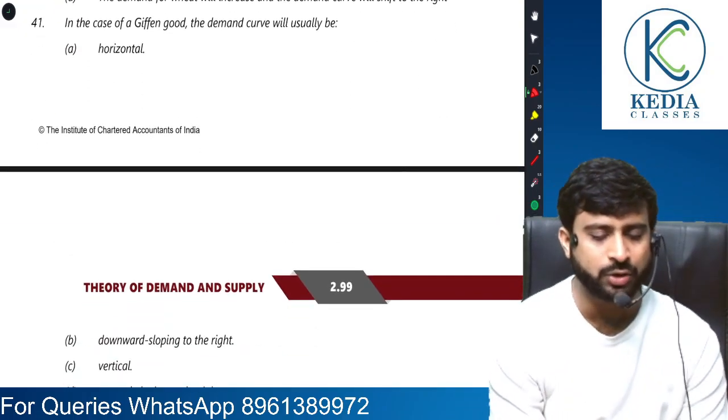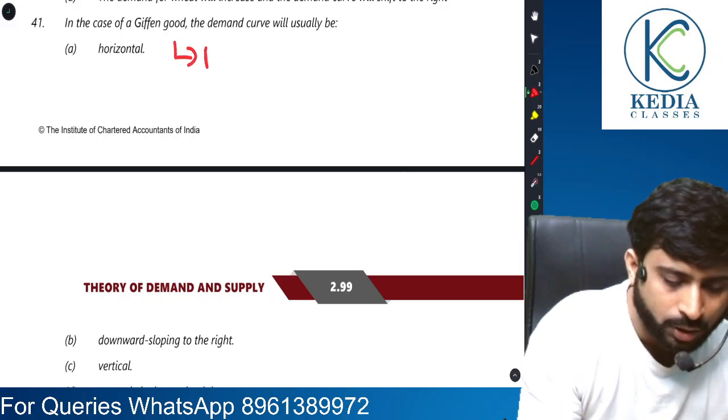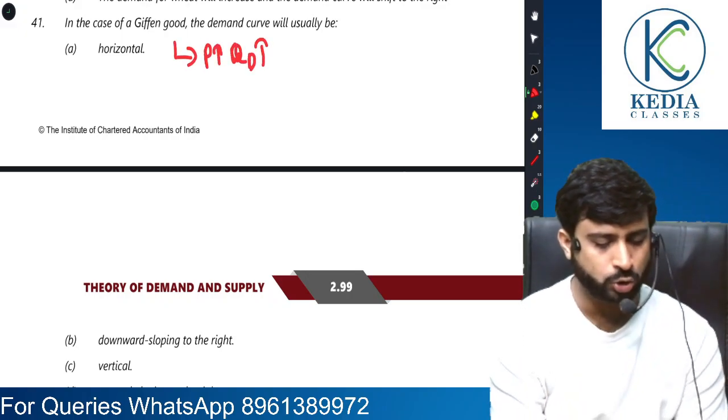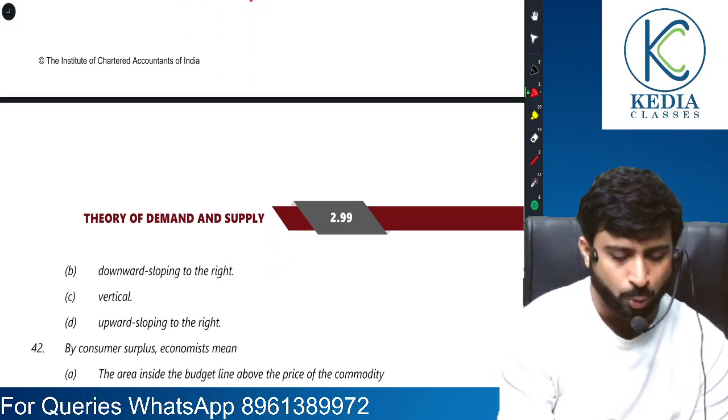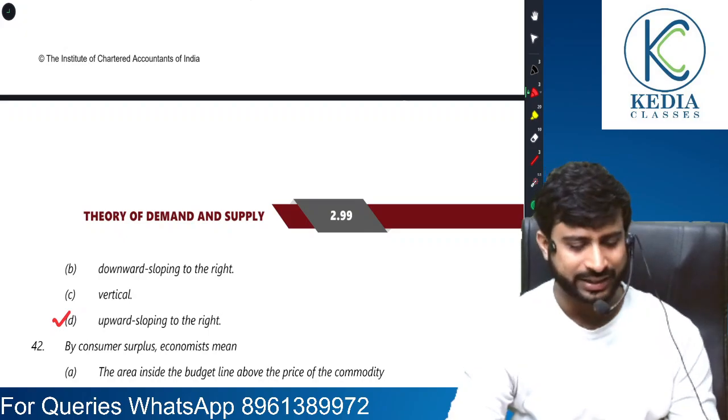Okay. In case of Giffen goods, see, Giffen goods are those inferior goods for which when we increase price, the quantity demanded also rises. So there will be an upward sloping curve to the right, and that is the correct answer. Moving on.